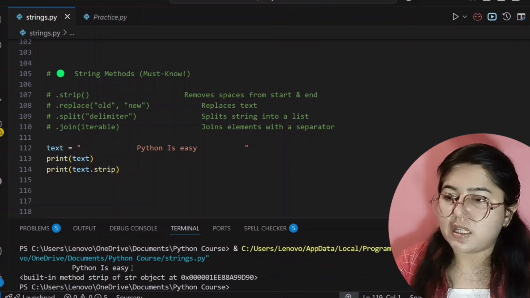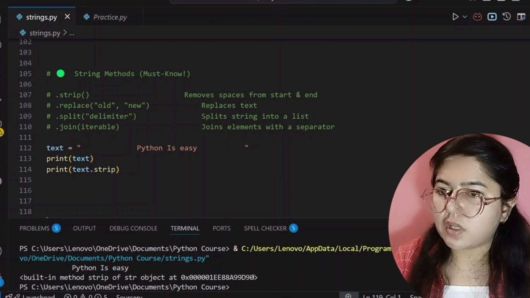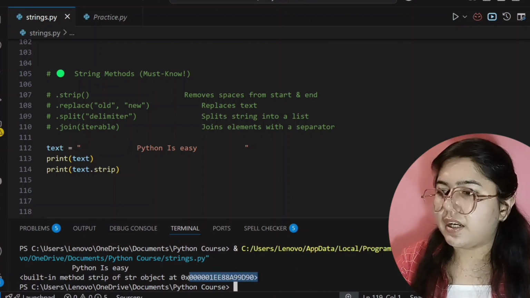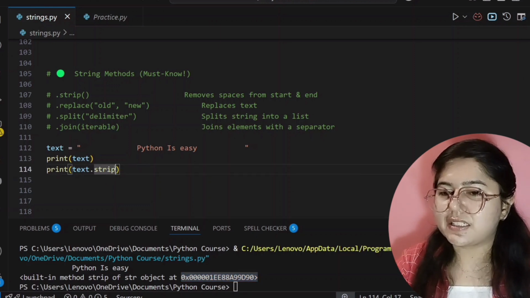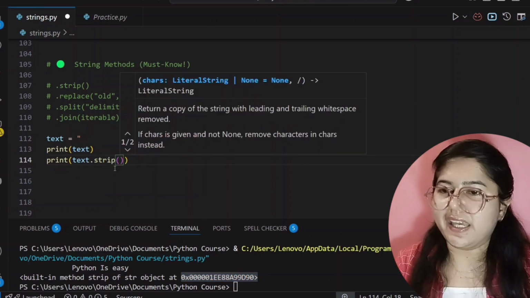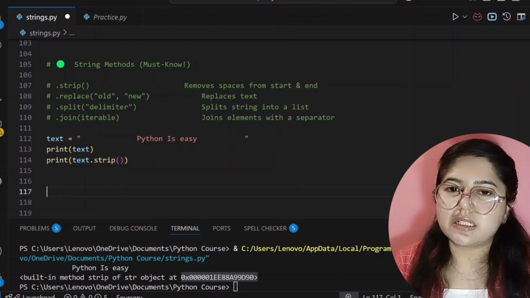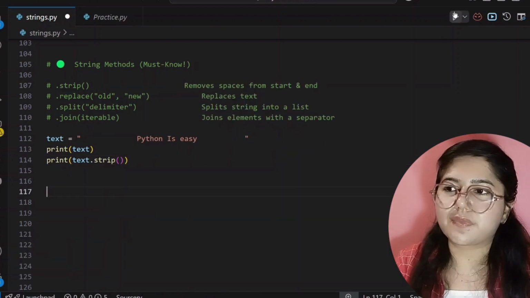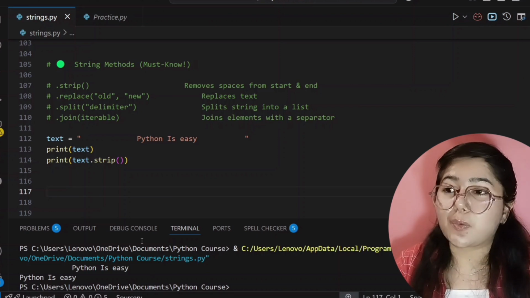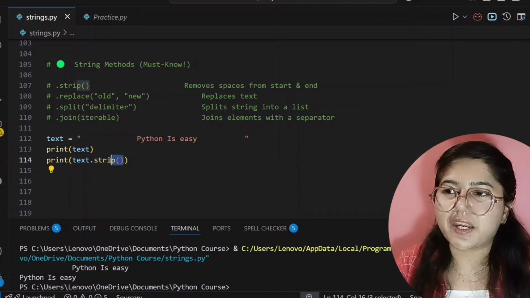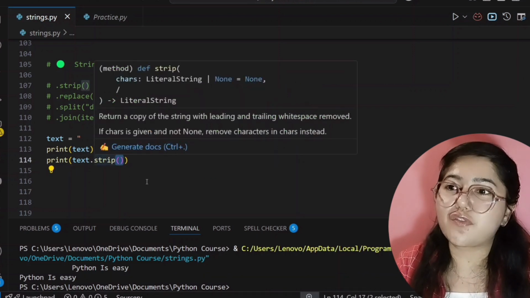So see here, why is it showing this? It is showing this because I have not applied parentheses. That's why it's showing an error here. Now I will run this again. So see here, it's showing our correct output. So keep this in mind. You have to apply parentheses after the method.